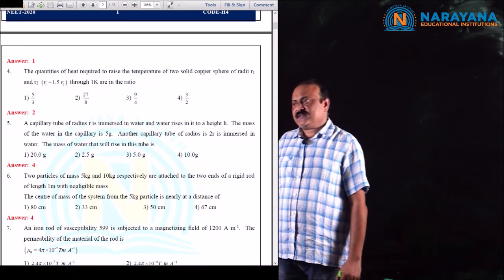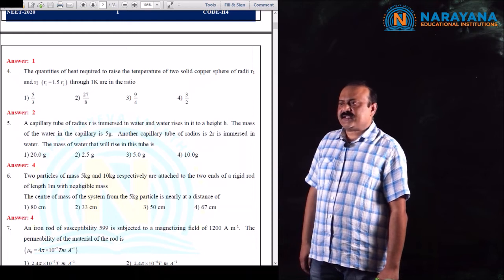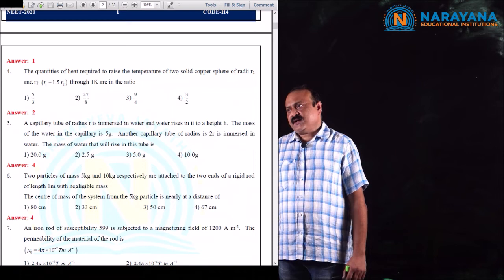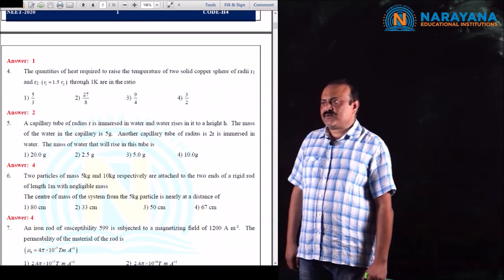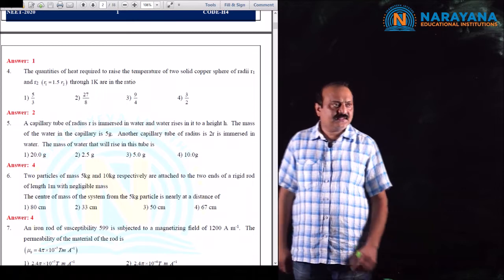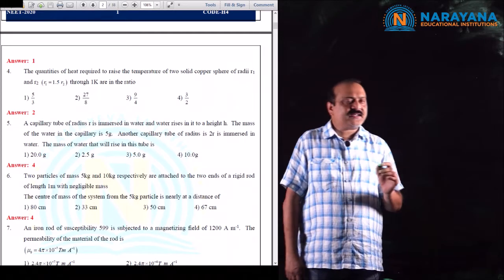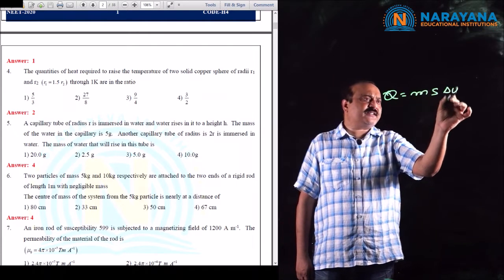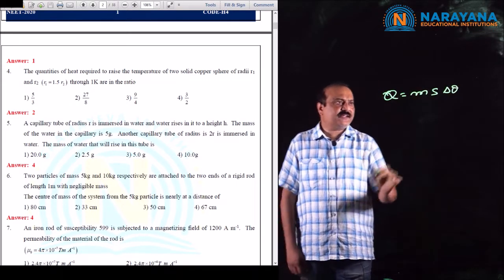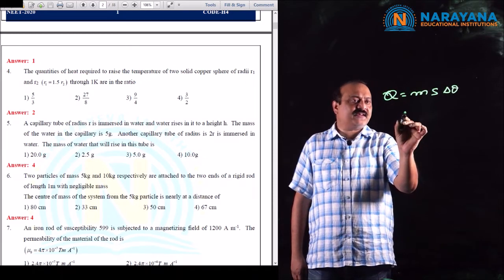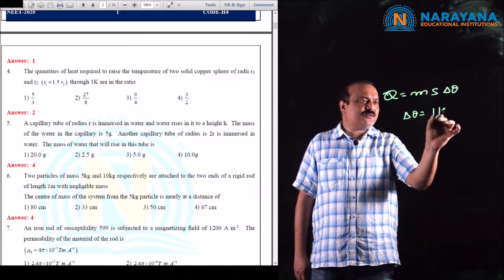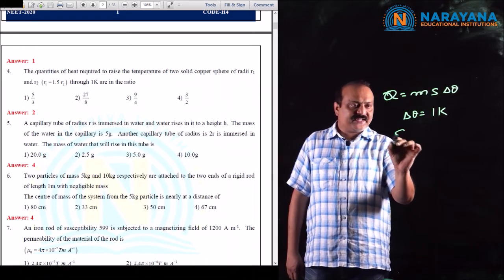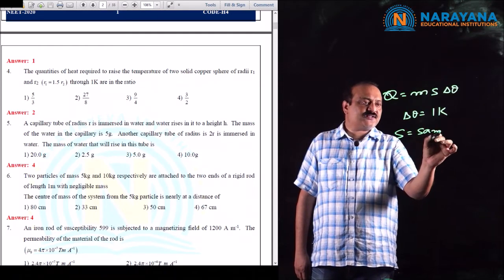Question number 4. The quantity of heat required to raise the temperature of two solid copper spheres of radii R1 and R2, R1 equals 1.5 R2, through 1 Kelvin, is in the ratio of. The amount of heat required to raise the temperature of a solid is Q equals m s delta theta. According to the problem, the rise in temperature is 1 Kelvin, that is delta theta equals 1 Kelvin, and the two spheres are copper spheres.